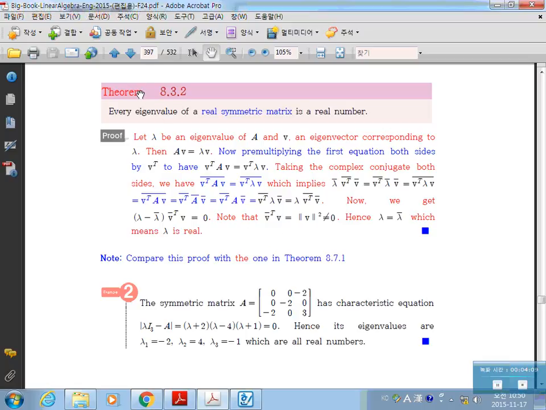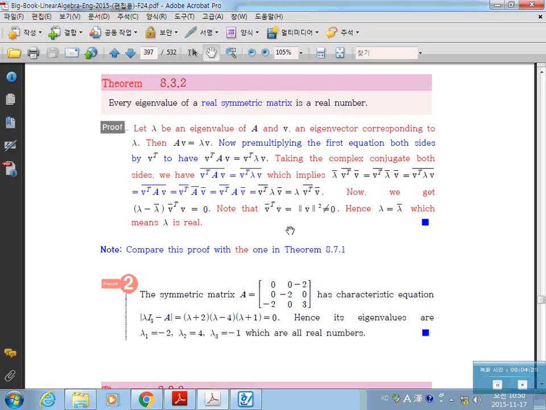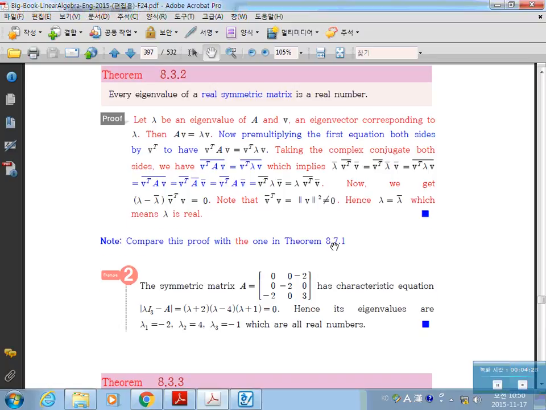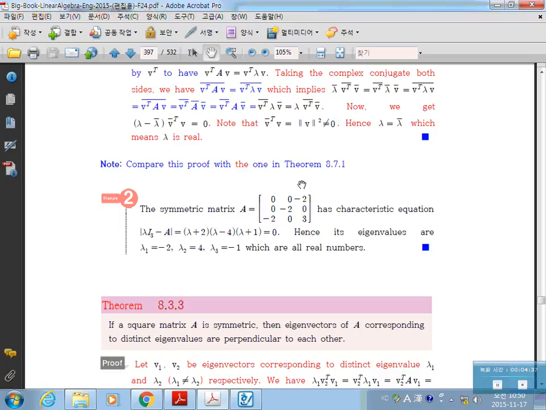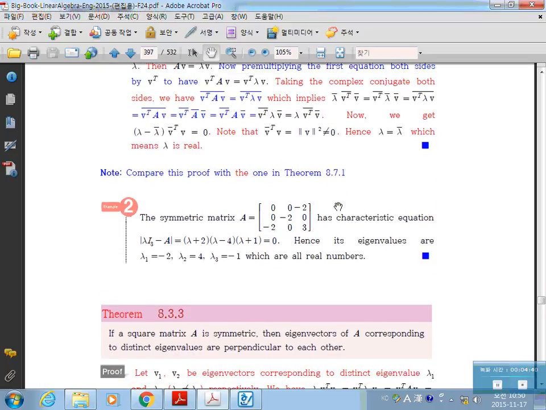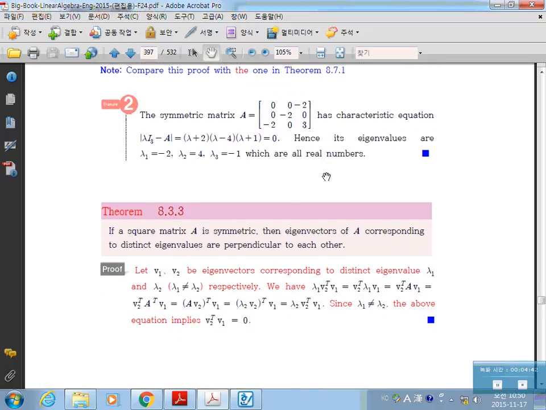Okay, with those definitions, we start some main theorems. Theorem 8.3.2. Every eigenvalue of a real symmetric matrix is a real number. If you have a real symmetric matrix, then all eigenvalues are real. The same proof will be given in section 8.7 in Theorem 8.7.1, so I will skip this proof. Just read this, because you're going to see the same proof again.